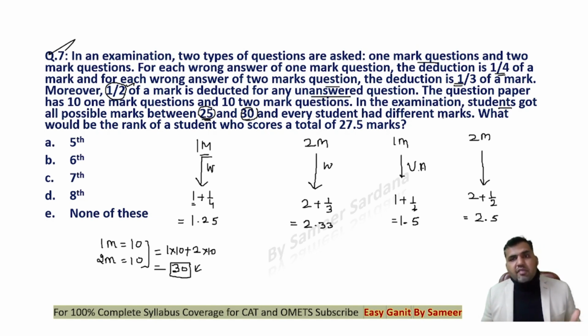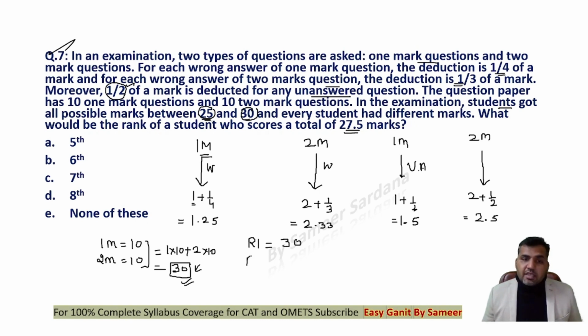And every student had different marks. Now, what would be the rank of a student who scored a total of 27.5 marks? So see that rank 1 will be given to the person who will be getting the maximum marks. Between 25 and 30, the maximum possible mark a person can get would be 30. Rank 2 will be given to the person getting marks less than 30. The highest possible value less than 30 can be obtained by subtracting 1.25 from 30.